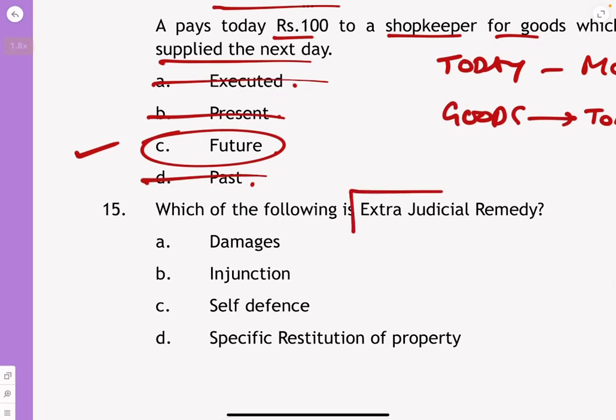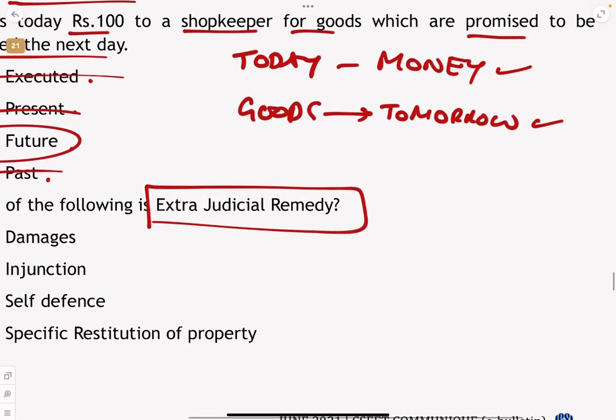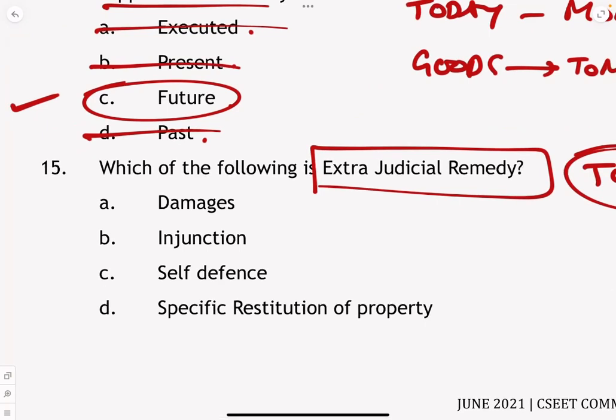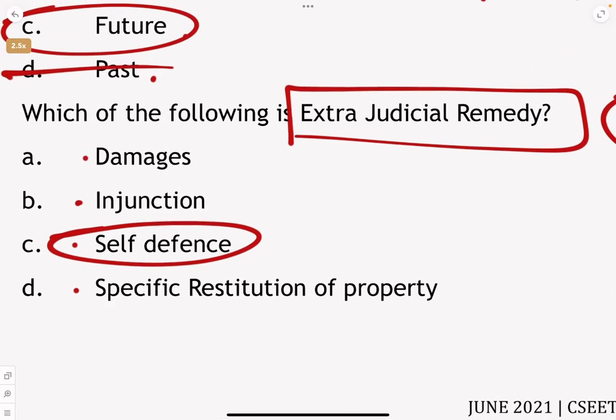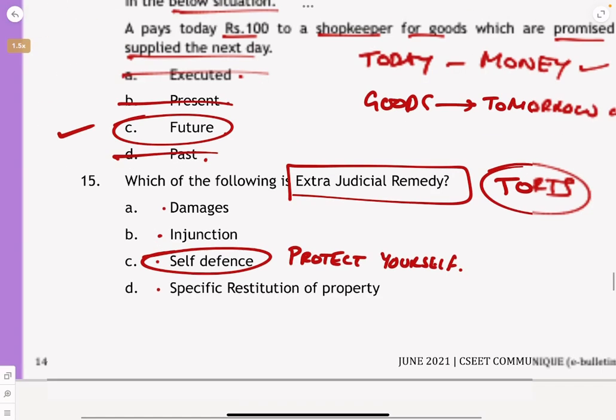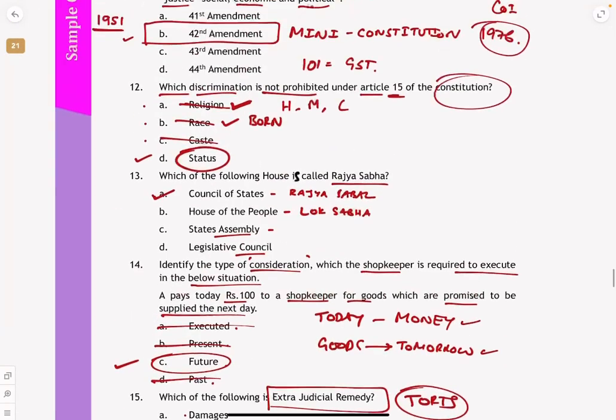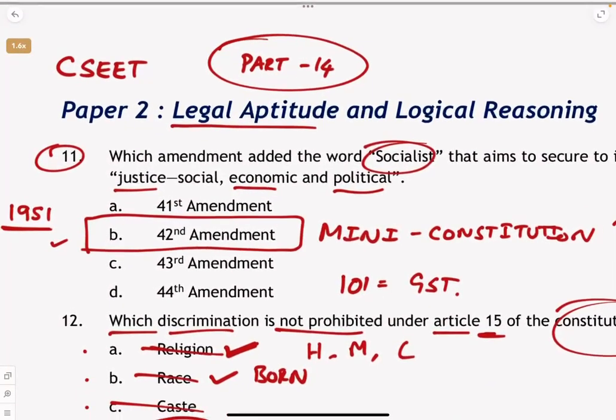Which of the following is an extrajudicial remedy? In torts, the first thing we should know is which chapter they are asking about. It is the law of torts. Which of the following is an extrajudicial remedy? Is it damages, injunction, self-defense, or specific restitution of property? Extrajudicial is definitely self-defense. If somebody is trying to attack you, you can protect yourself. That is guaranteed in the constitution. So which of the following is an extrajudicial remedy? The answer is self-defense. So that was the CSEET sample questions for exam part number 14.